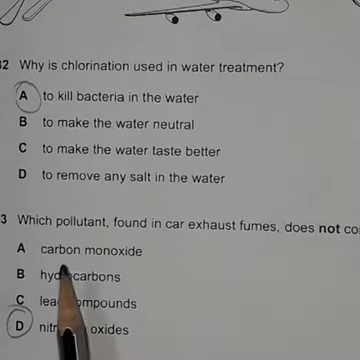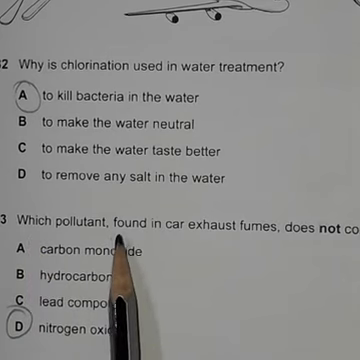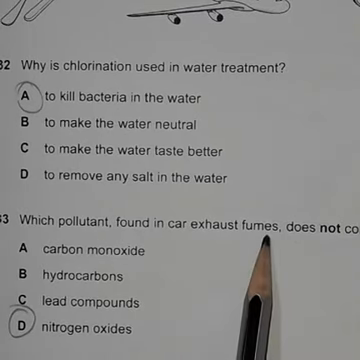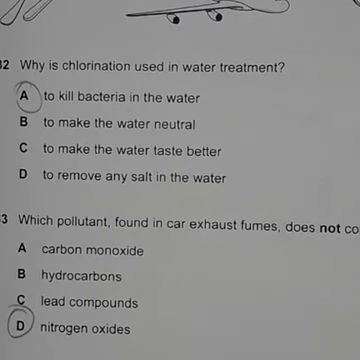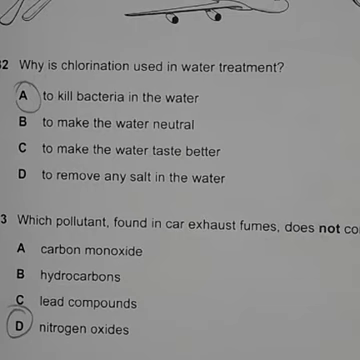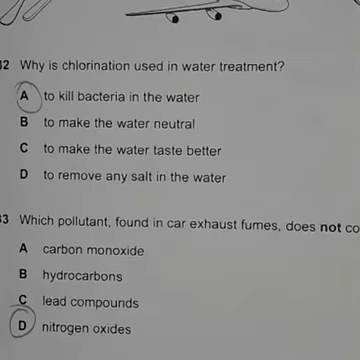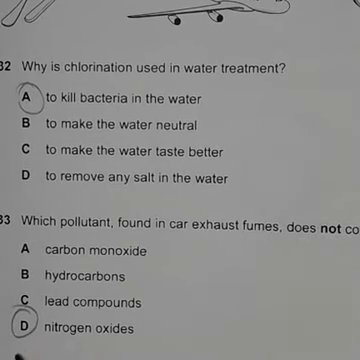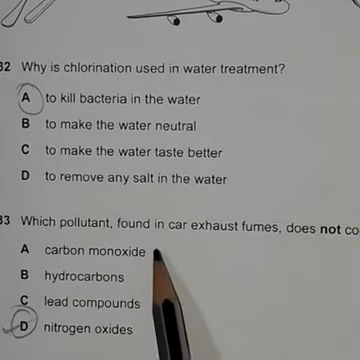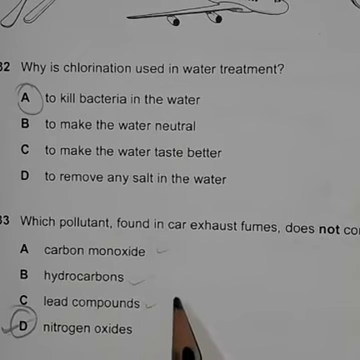Okay, next one. Question number 33. Which pollutant found in car exhaust fumes does not come from the fuels? Which pollutant is contained in car exhaust fumes from motor vehicles, but is not from fuels? Here the answer is nitrogen oxide. Burning of fossil fuels produces carbon dioxide, hydrocarbon, lead compounds.